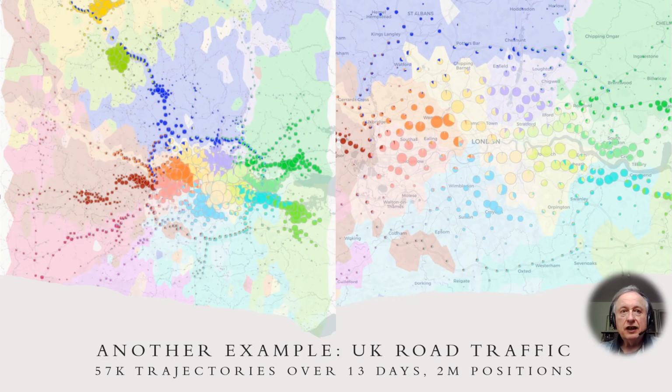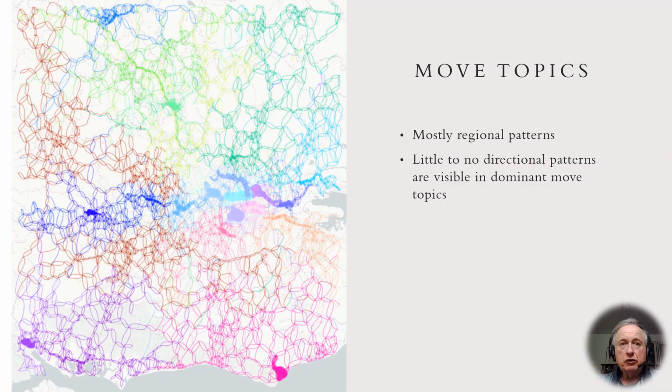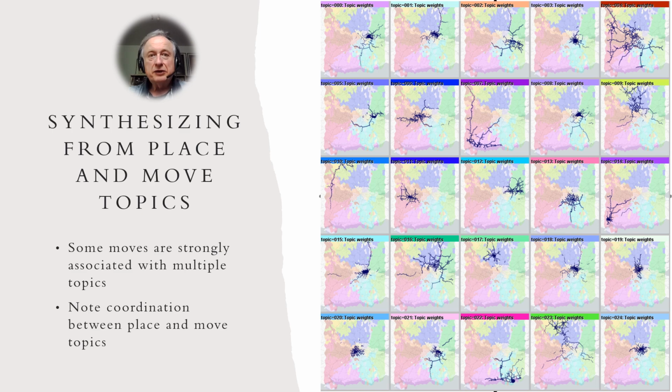In the paper, we describe how the proposed method was applied to a very large data set of road traffic covering a big part of UK. On this slide, we can see spatial distributions and compositions of topics of visits. Interestingly, we observe mostly regional patterns. Topics of moves also have regional character, with little to no directional patterns. In this use case, we observe that some moves are strongly associated with multiple topics. Coordination between place and move topics is very prominent.